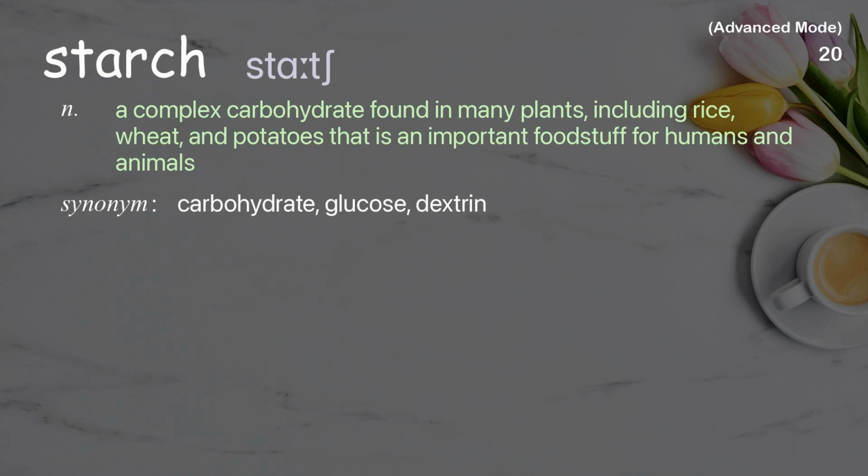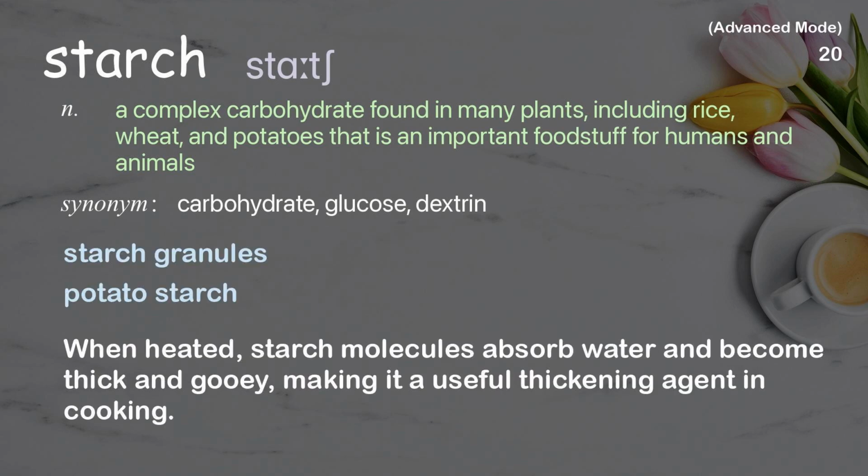Starch. A complex carbohydrate found in many plants, including rice, wheat, and potatoes, that is an important foodstuff for humans and animals. Examples: Starch granules, potato starch. When heated, starch molecules absorb water and become thick and gooey, making it a useful thickening agent in cooking.